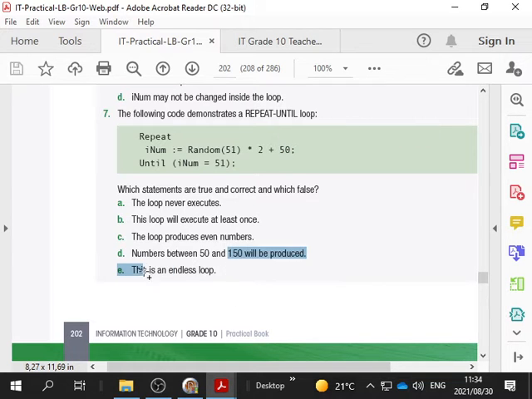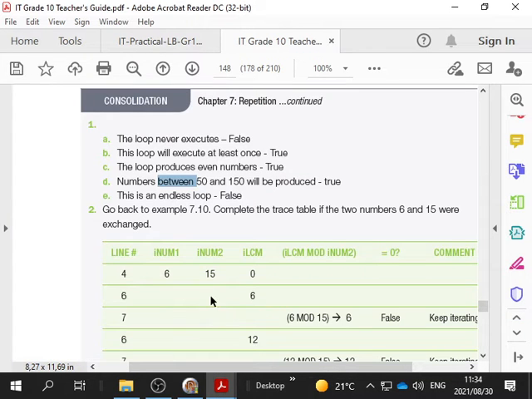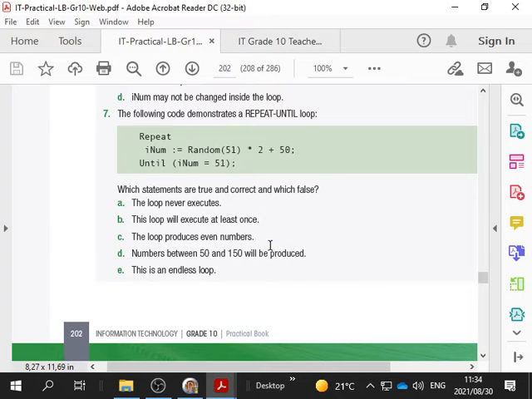Anyway, this is an endless loop. I would say true on that one. And they say false. Well, why do I say true? Let's say that the random number from 0 to 50 is produced here. The lowest number that can come up is 50.